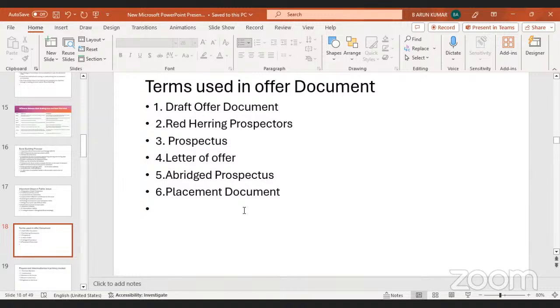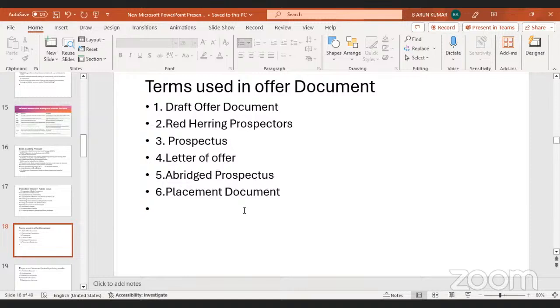So before giving any document to the ROC, they first give it to SEBI. SEBI puts that document on its website. Any queries and doubts in this issue process, SEBI will clarify. That we call the draft offer document.